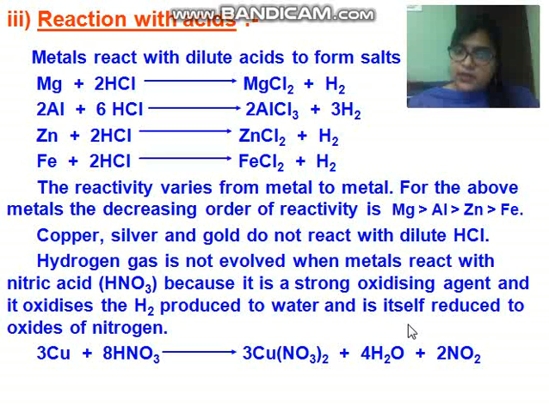So one more thing that I wanted to discuss with you is that when we take a very dilute solution of nitric acid and then treat it with a metal like magnesium or manganese, it will form salt with release of dihydrogen.